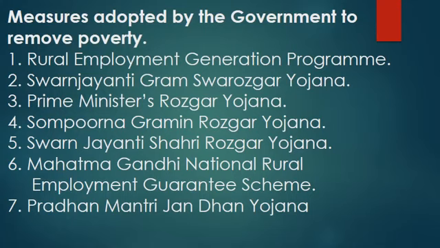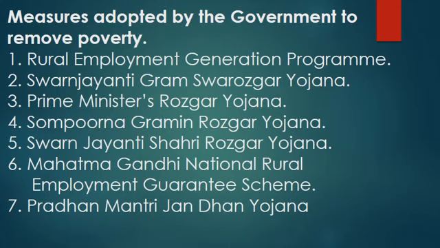Fourth one, Sampurn Gramin Rozgar Yojana, that is a wage employment scheme. This scheme was launched in September 2001, and its aim was to provide wage employment to poor unskilled workers in rural areas and to encourage labor intensive work among rural people who are willing to render manual or unskilled services.